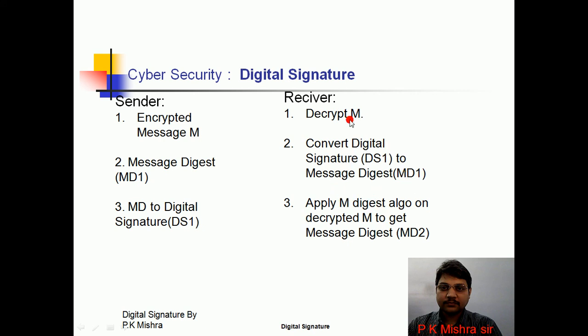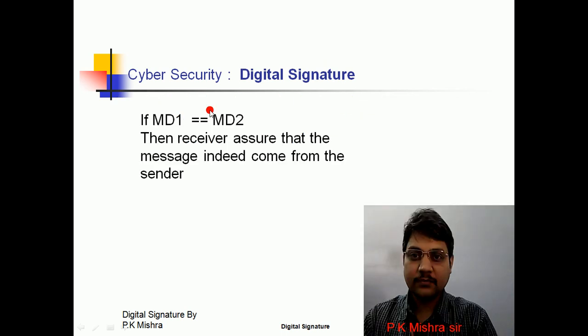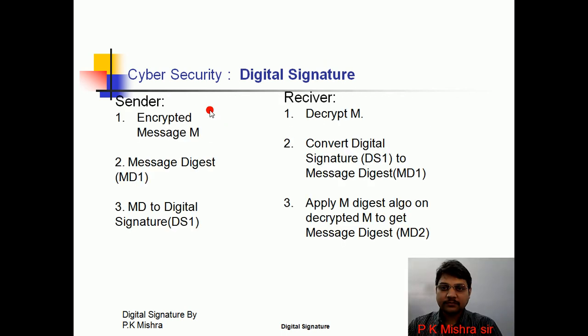Now what the receiver will do is he will prepare another message digest from the received message. How will he generate MD2? He will take the message and apply the same message digest algorithm, and then the message digest will be prepared. Now he will apply the message digest algorithm on the decrypted message M to get the message digest MD2.